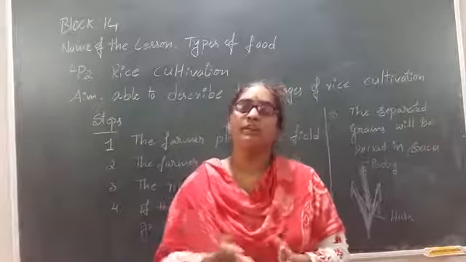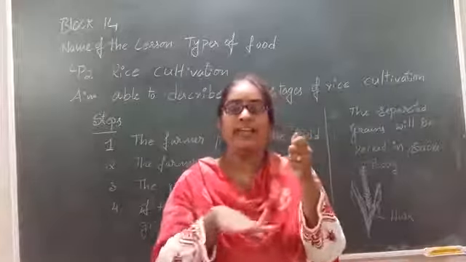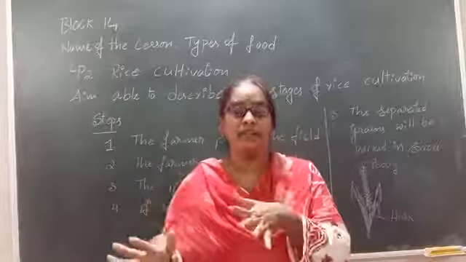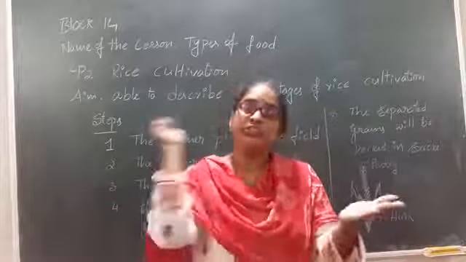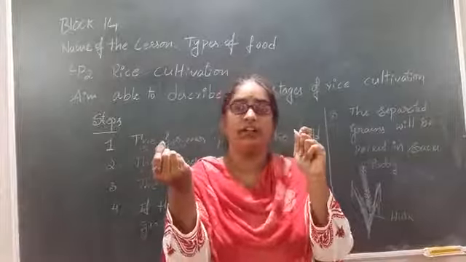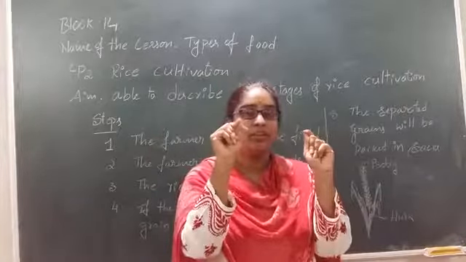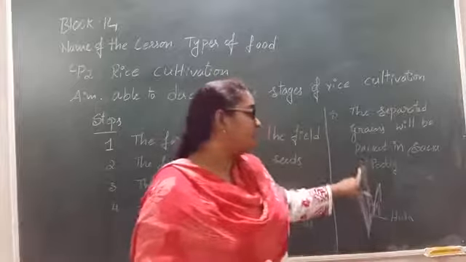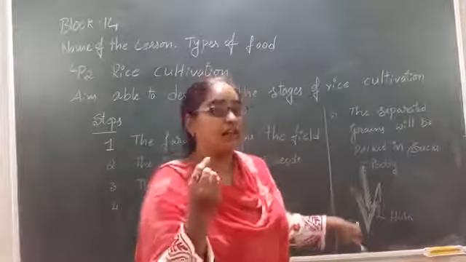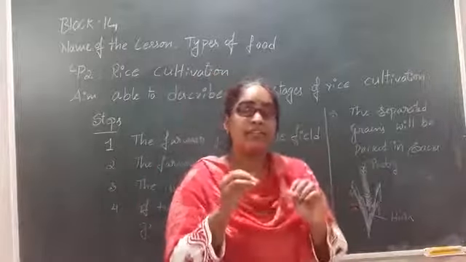After that, when the crop is harvested, what does he have to do? He has to cut the fully harvested crop from the fields, and after that he has to thresh it out. That means he will separate the paddy from the husk of the rice crop. The small tiny grains that remain, that is what we call paddy.